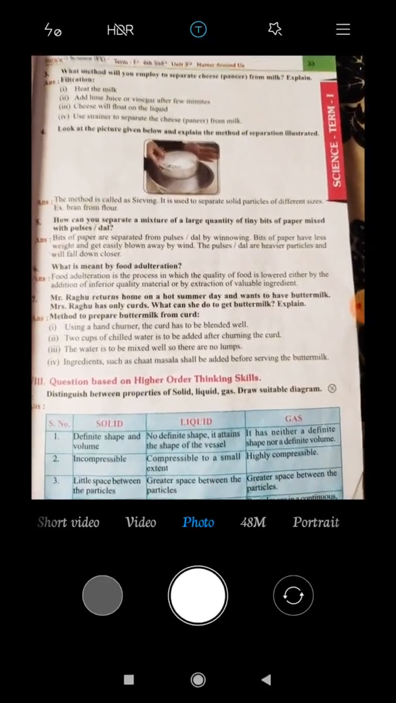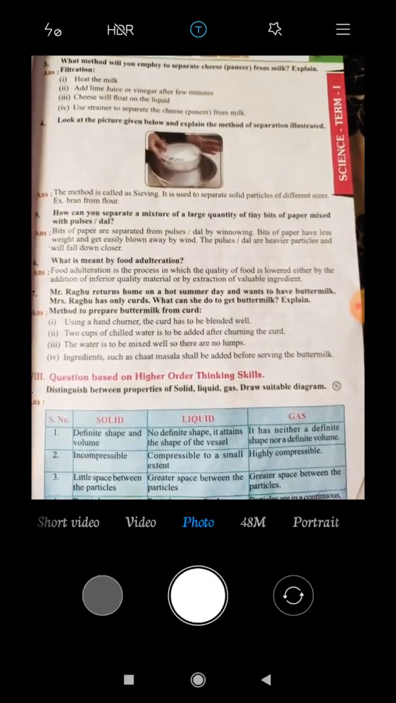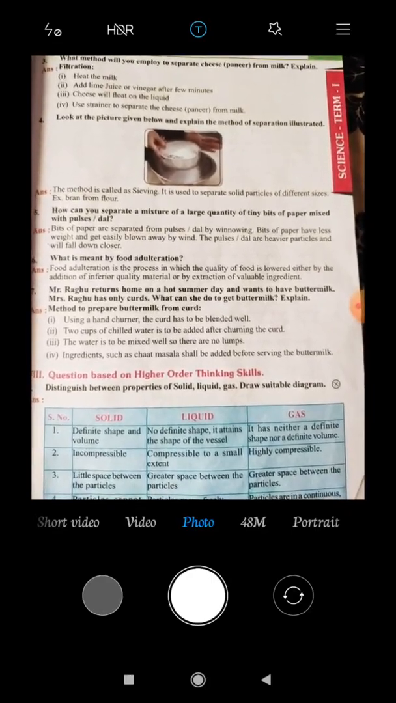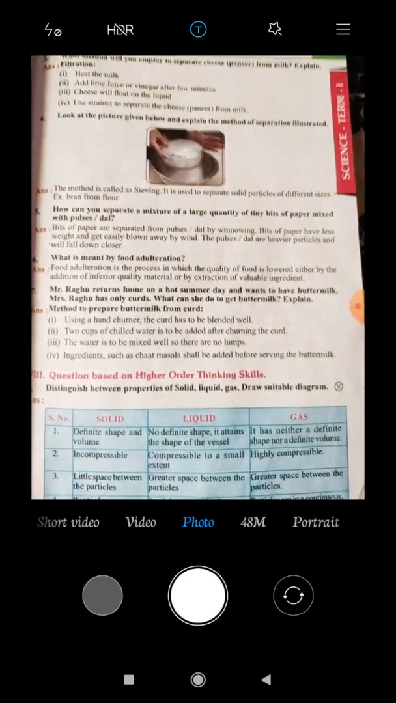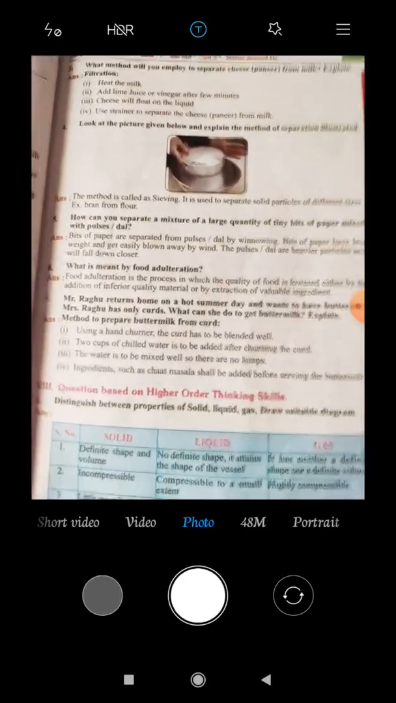Next, sixth one. What is meant by food adulteration? Food adulteration is the process in which the quality of food is lowered either by the addition of inferior quality material or by the extraction of valuable ingredients.